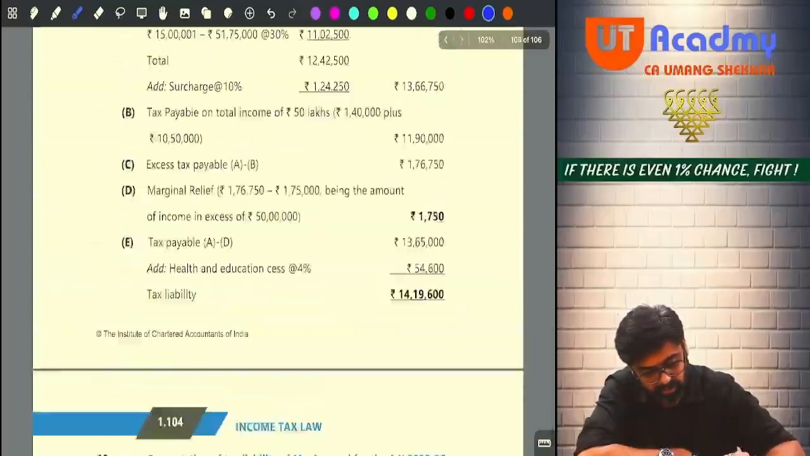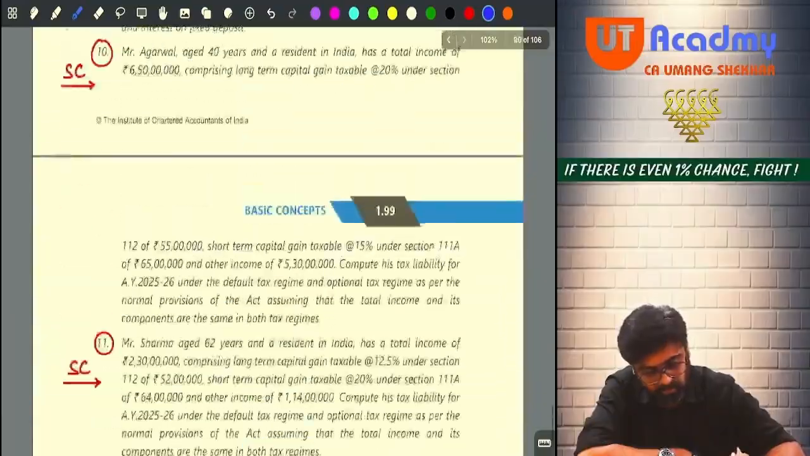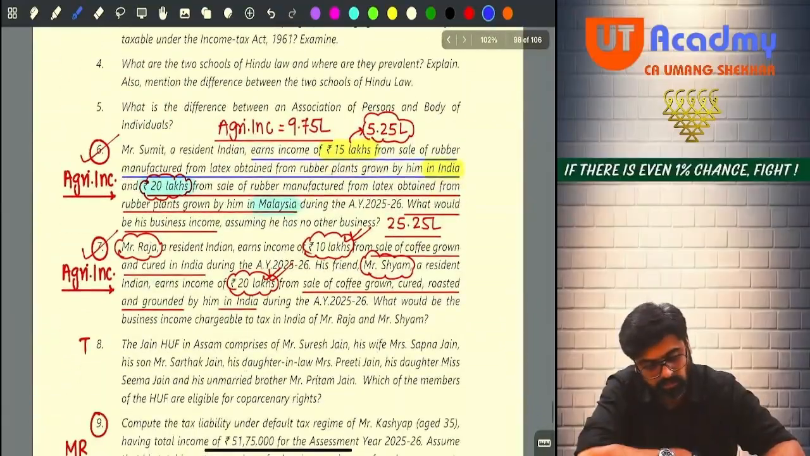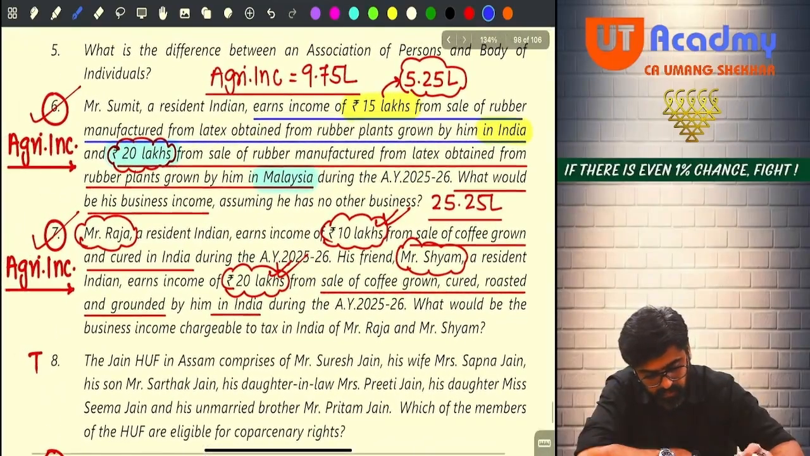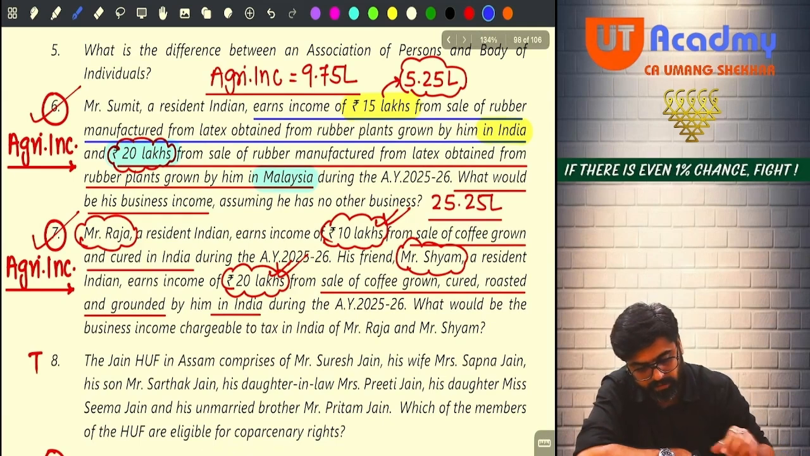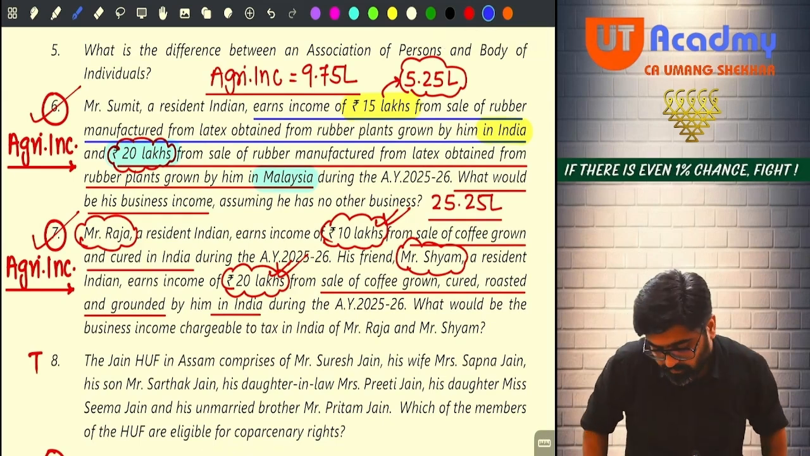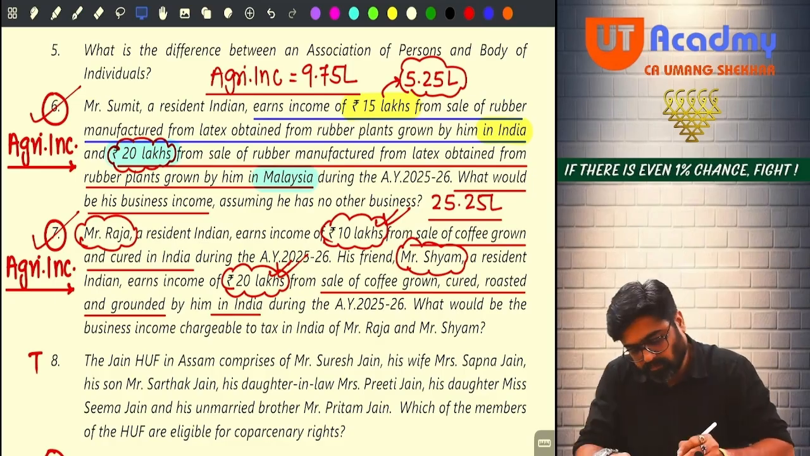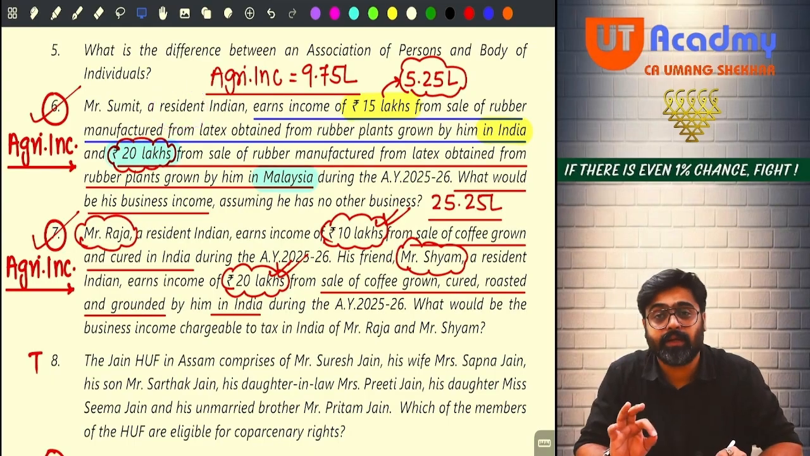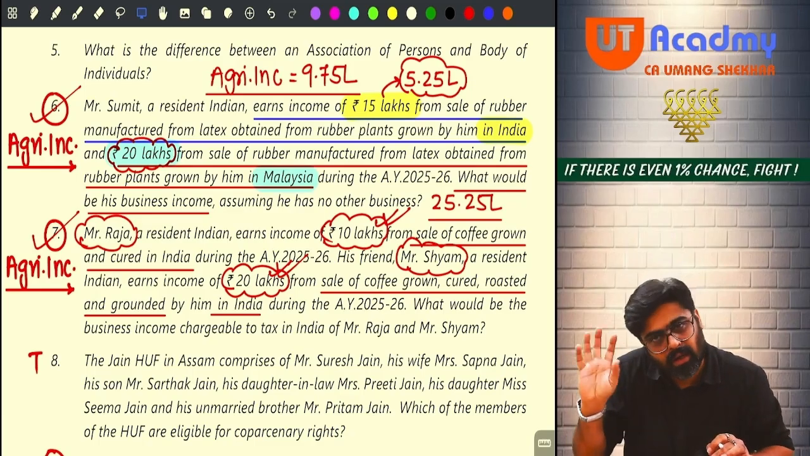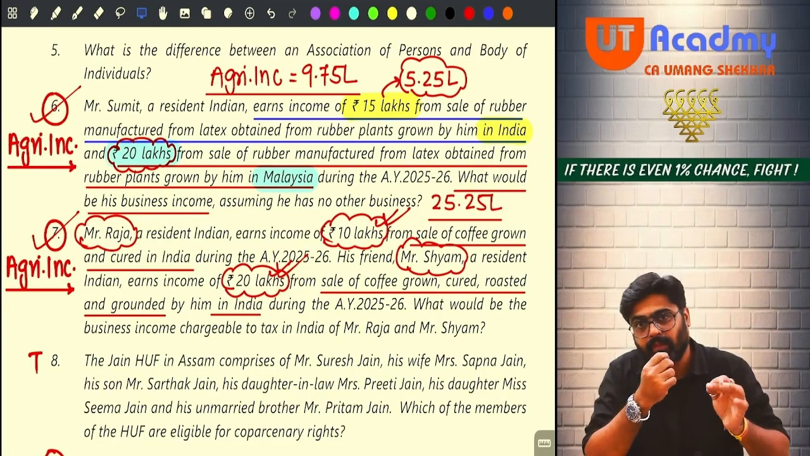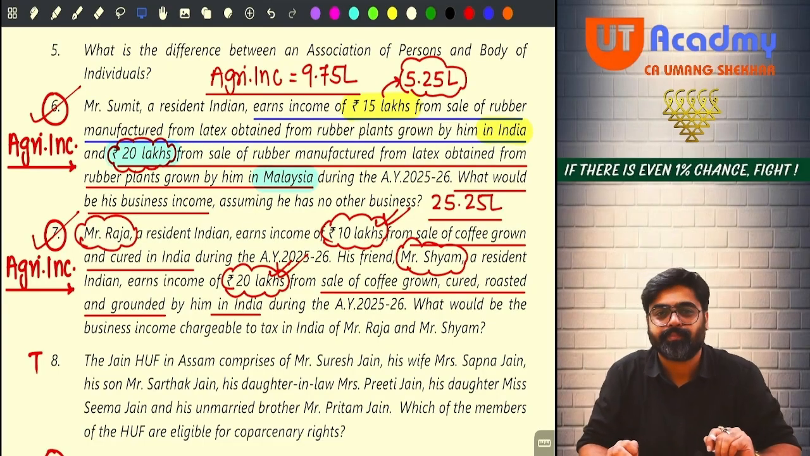Let's test your knowledge also. How knowledgeable you are. Question number 6 and question number 7. Very difficult question, sir. Again, question number 6 and 7. Mr. Sumit, a resident Indian. Resident means ROR or RNOR? ROR only. If nothing is mentioned, residents are ROR. If RNOR would be there, they will say that he is RNOR.